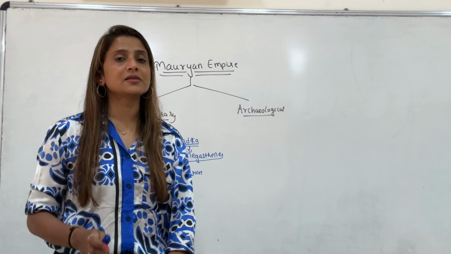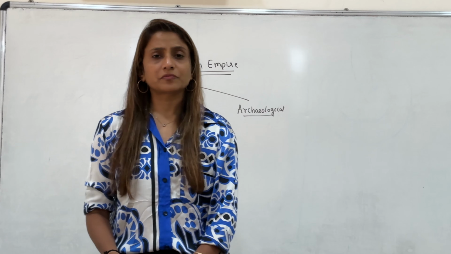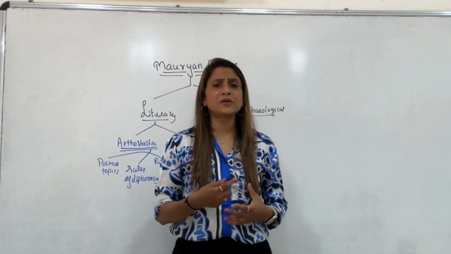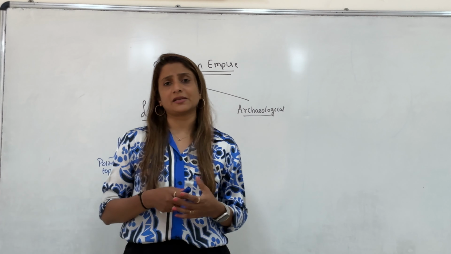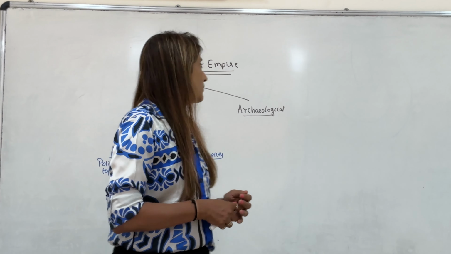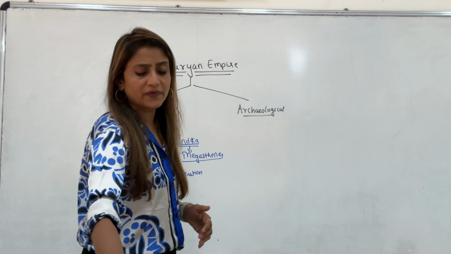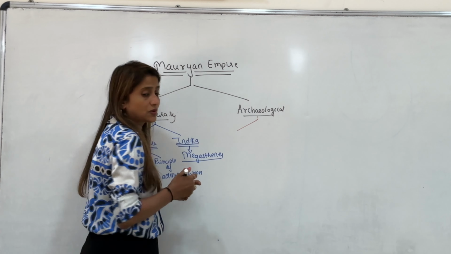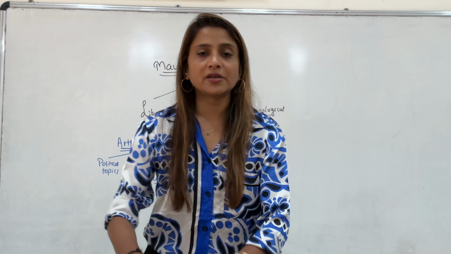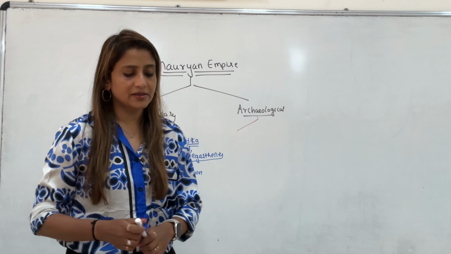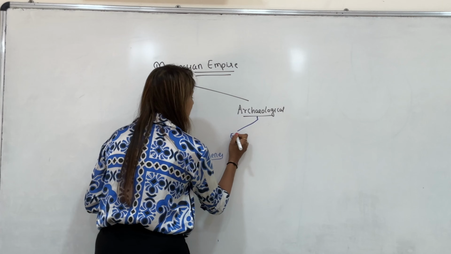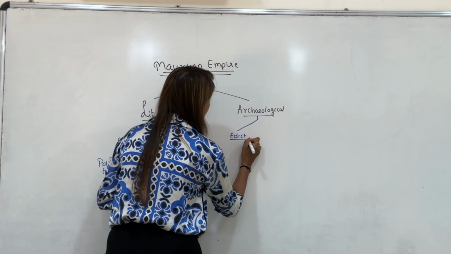So that is Indica. He has explained in a lot of detail the events and what he experienced in India. Now, the second thing that is going to give us information about the Mauryan Empire is archaeological sources, the first of which is edicts.